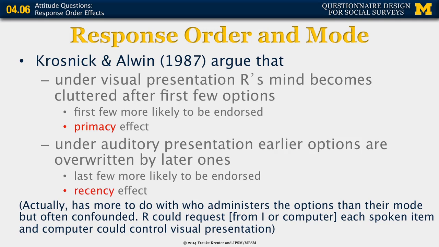And actually, that has more to do with who administers the options rather than the actual mode. Don't get confused here. The respondent could request, of course, from the interviewer or the computer that there is a visual presentation in addition. So it's not mode in the sense of what the survey mode in general is, but whether it's visual or auditory.